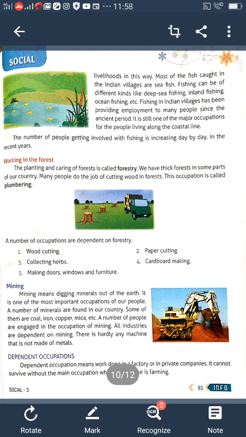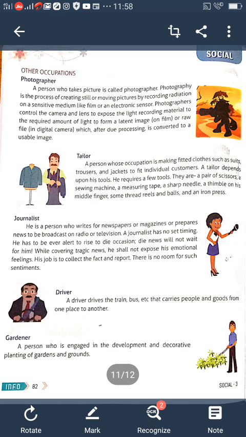So other occupations: photographer, tailor, driver, gardener, plumber, scientist, computer programmer, astronaut, actor, cricketer. So these are all the other occupations. Understood? So other occupation: photographer. Who is called a photographer? The person who takes the picture is called a photographer.